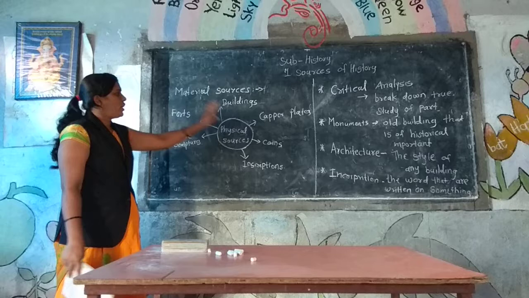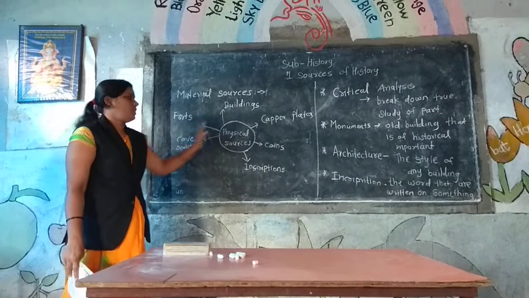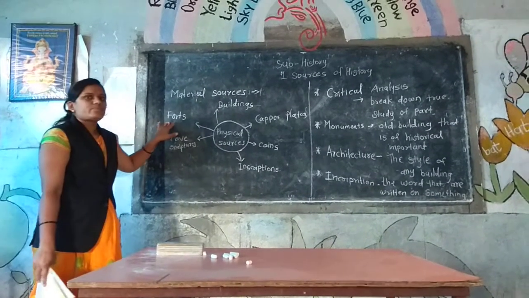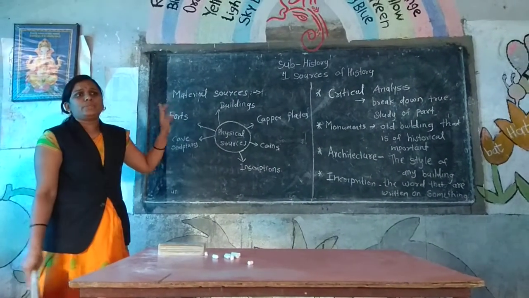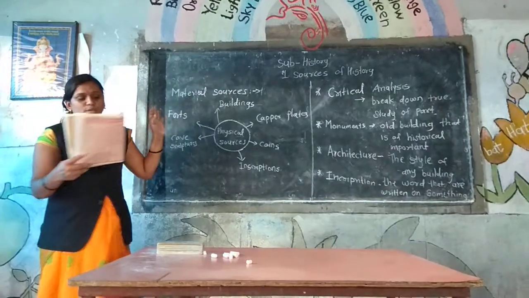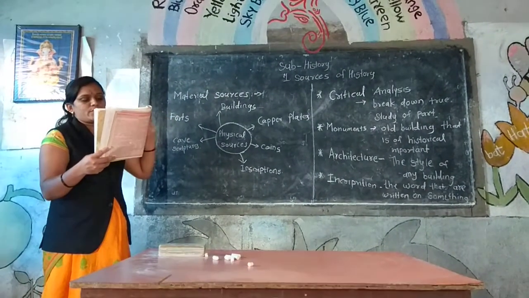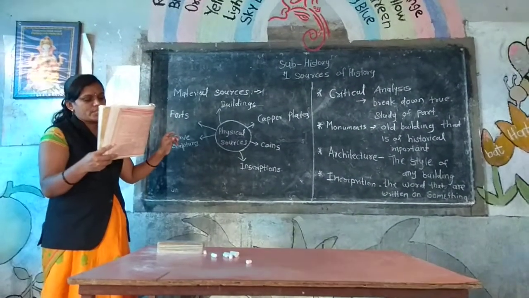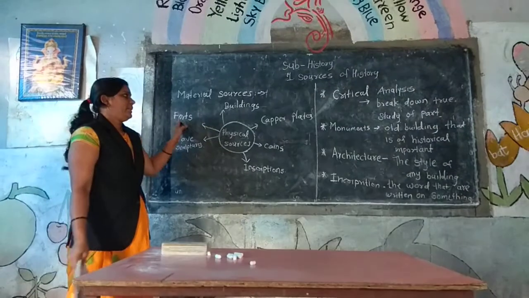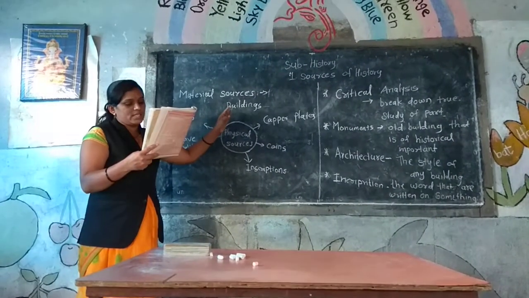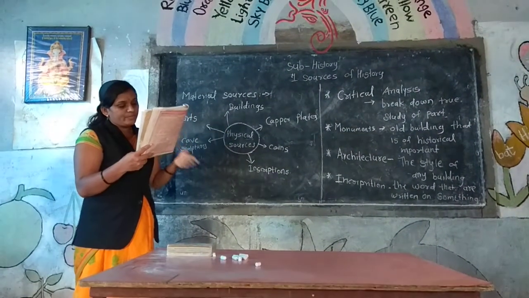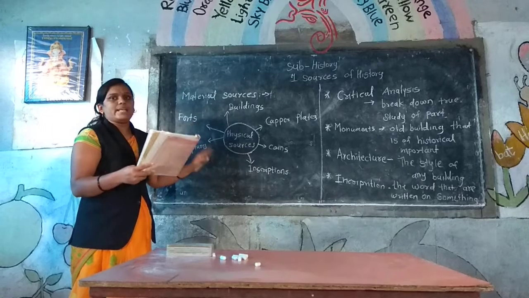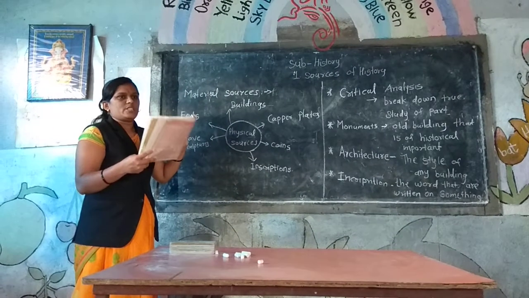This diagram is related to the material sources. Forts are divided into hill forts, forest forts, sea forts, and forts on the plain. Buildings include palaces, ministerial mansions. Mansions means